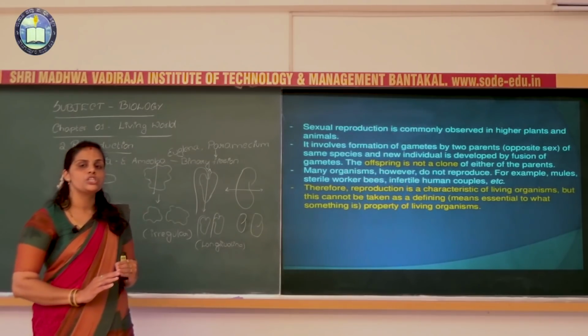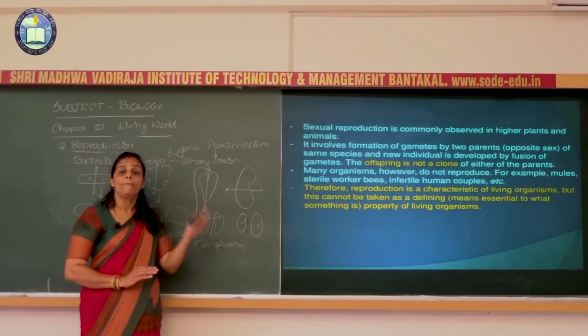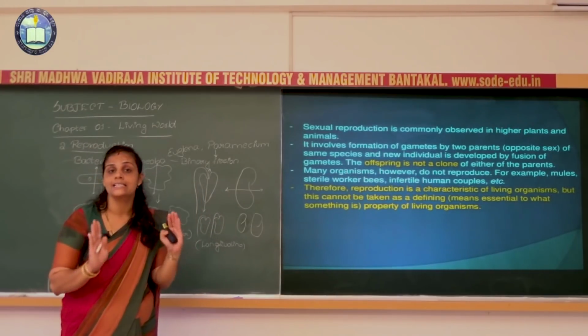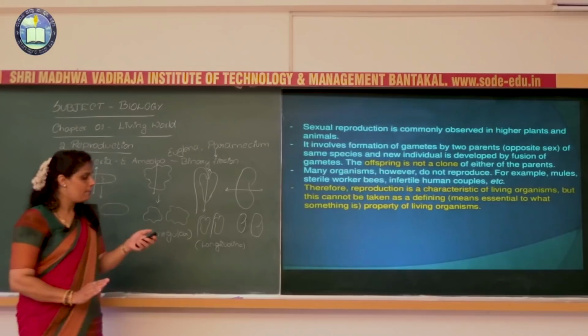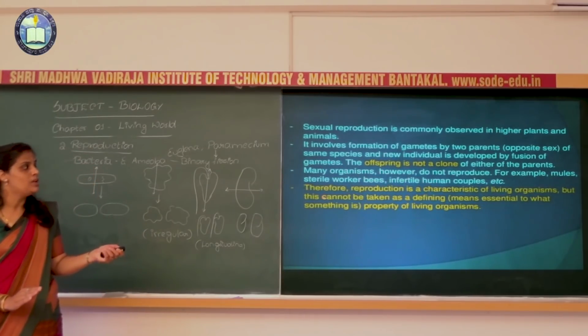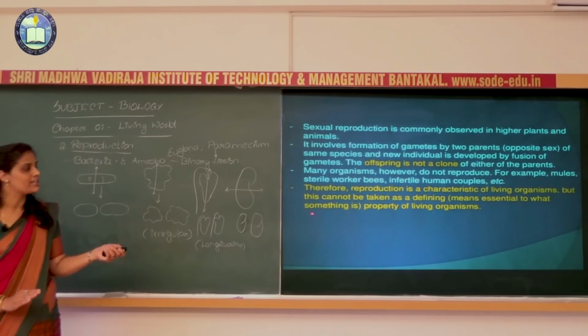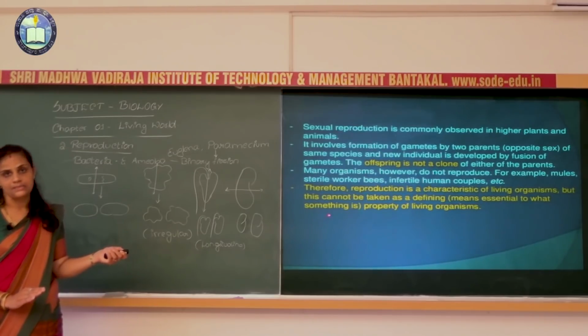In the beginning I mentioned that reproduction is seen only in living organisms, but it is also not taken as a defining property. Why? Because there are some exceptions, such as mule, sterile worker bee, infertile human couple, they don't show reproduction, hence we can't take it as a defining property. Again, an important statement for the NEET purpose.